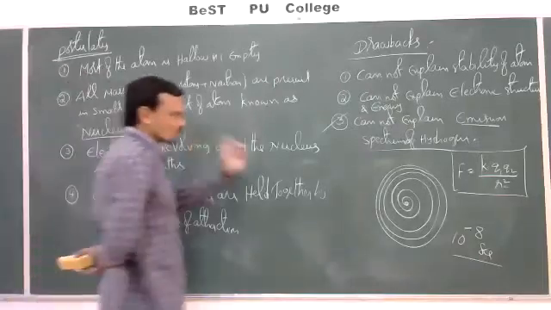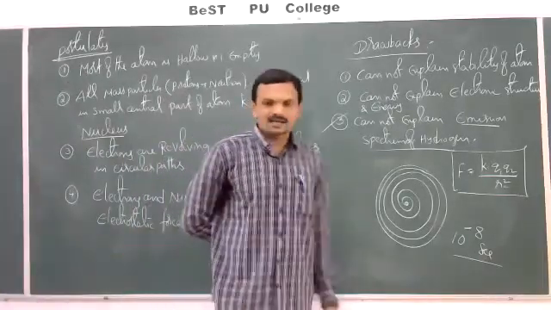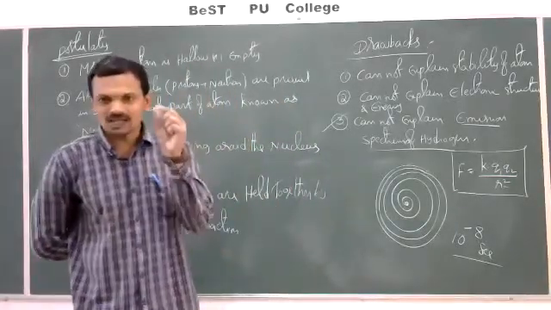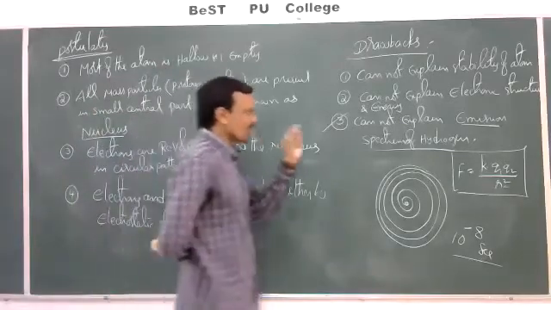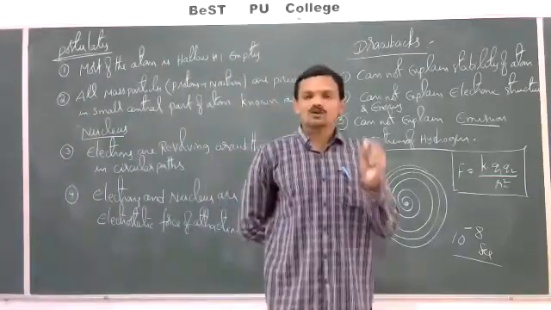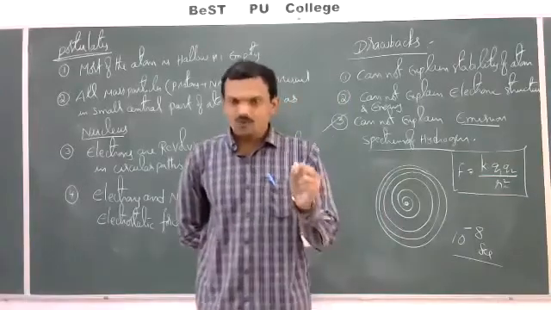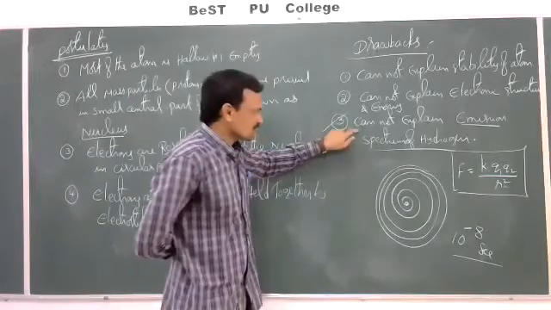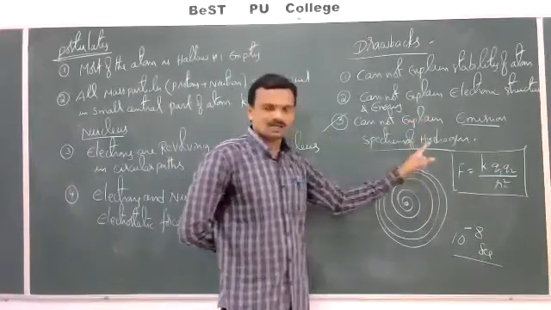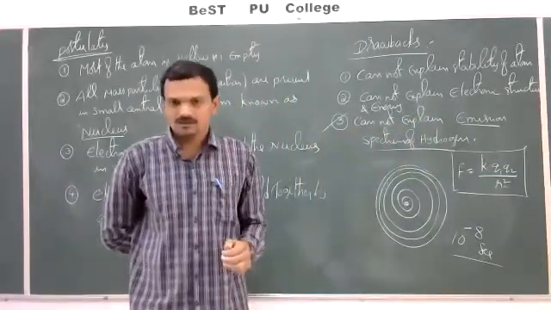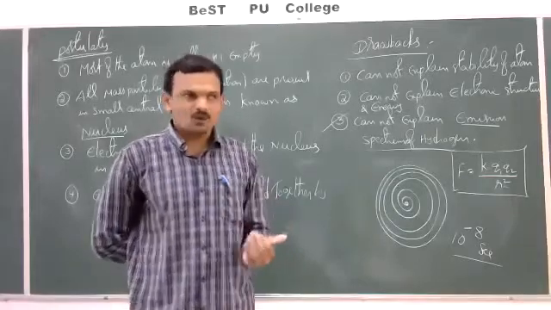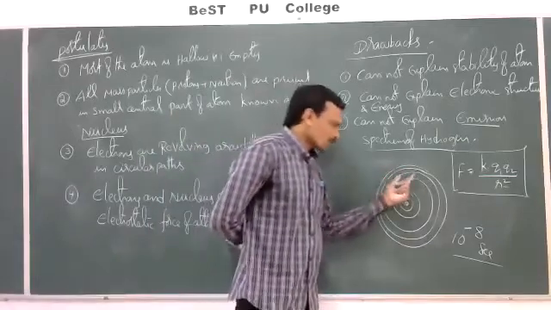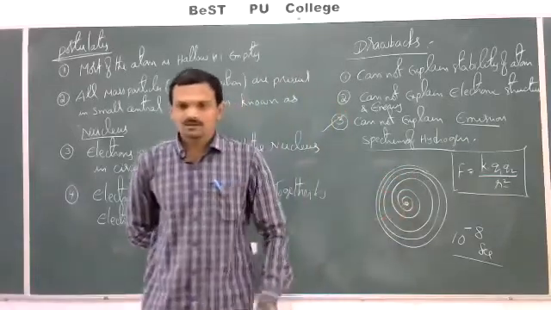To overcome these drawbacks, scientists studied the nature of radiation. What is radiation? What is electromagnetic radiation? What does electromagnetic radiation consist of? What is its nature? Because of this, the theory cannot explain the spectrum of hydrogen. Energy is emitted in the form of radiations, electromagnetic rays, and the properties of that electromagnetic radiation cannot be explained.